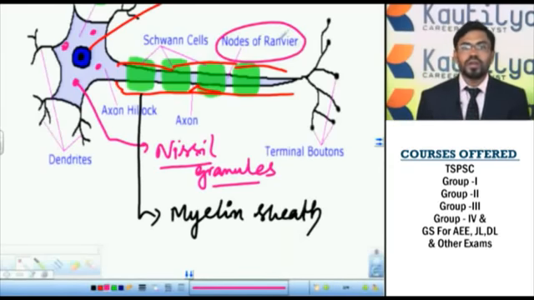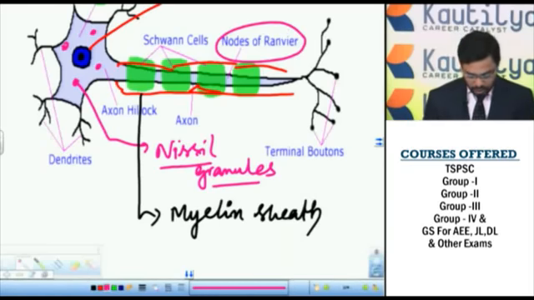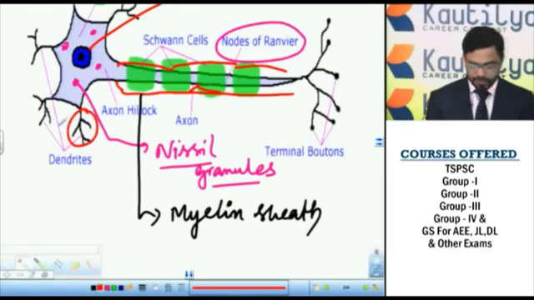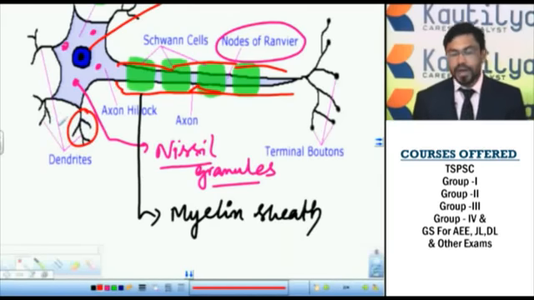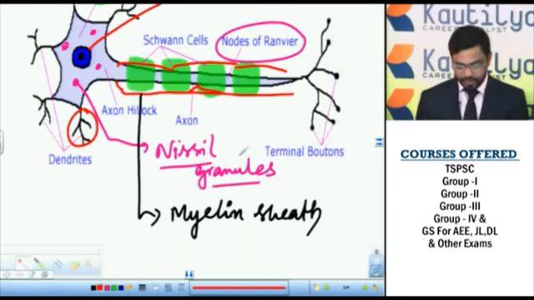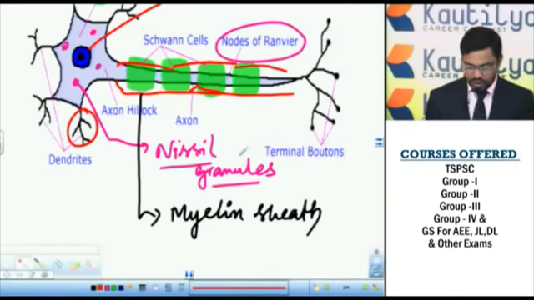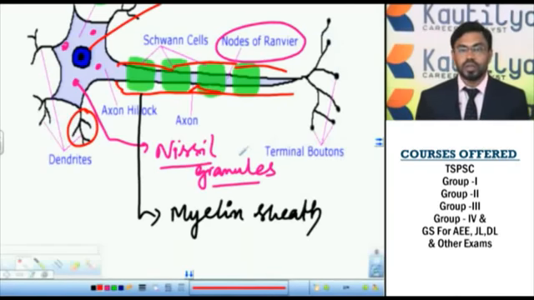These nodes of Ranvier are useful for fast movement of the nerve impulse. The branched processes which arise from the cyton are called dendrites. At the nerve ending, or at the tip of the axon, small branched structures are present. These are called terminal boutons, or teledendrites. This is the structure of a neuron or nerve cell.